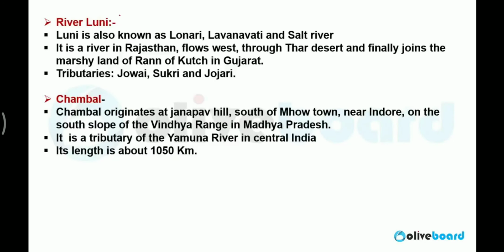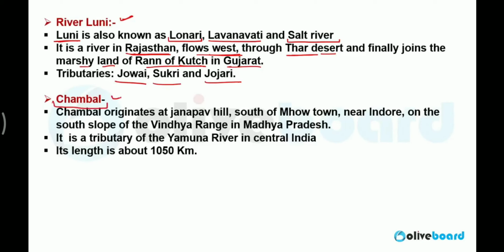Next is Luni. Luni is also known as Lonari, Lavanvati or Salt river. It flows in Rajasthan, flows west through the Thar desert and finally joins the marshy land Rann of Kutch in Gujarat. So this river becomes completely invisible in the Rann of Kutch. The tributaries are Jovai, Sukri and Jojari. These are the tributaries of Luni river.